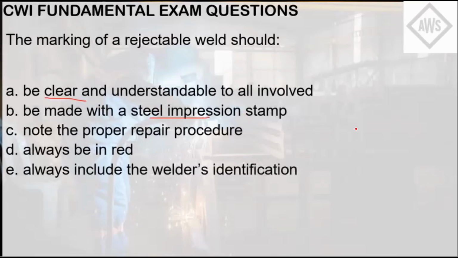So steel impression stamp can be erased in due time. For letter C, the repair procedure may or may not be determined immediately and will depend on the defects. Letter D does not make any sense there. Letter E, weld package does include some kind of a welder ID, which this choice refers to. So when a rejected weld has been done, the welder can repair, but it's not marked. So it's on a different document altogether. So the answer here is letter A.